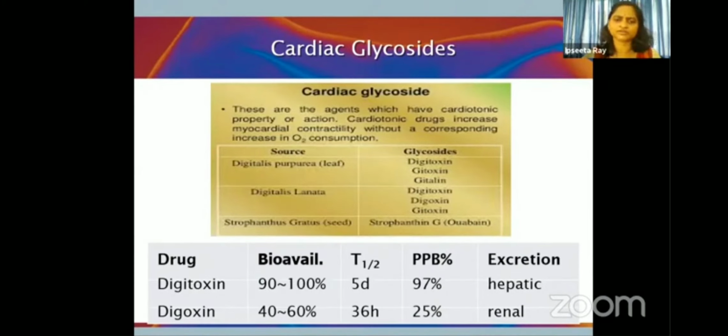So there are certain differences between these drugs. Digoxin has a lower bioavailability compared to digitoxin. As far as the half-life is concerned, the half-life of digoxin is lesser compared to digitoxin, 36 hours compared to 5 days for digitoxin. The plasma protein binding for digoxin is also less compared to digitoxin.